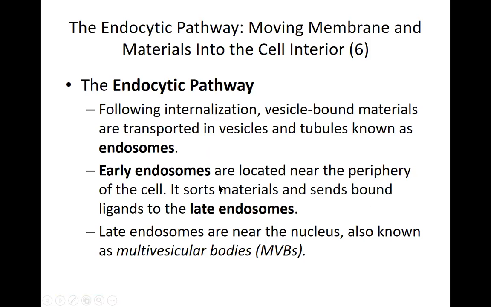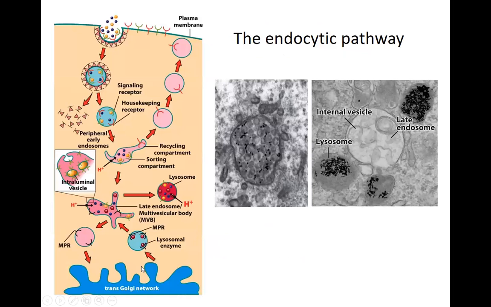Early endosomes will sort the materials and send the bound ligands to late endosomes. So whichever needs to be degraded will be sent to late endosomes. Late endosomes tend to have slightly different composition. They may have more enzymes that are important for degradation. Their pH will be slightly lower. Late endosomes are generally closer to the nucleus, and they may also be called multivesicular bodies. So here we can see a late endosome, multivesicular body, which will then eventually, when the pH becomes even lower, become a lysosome.